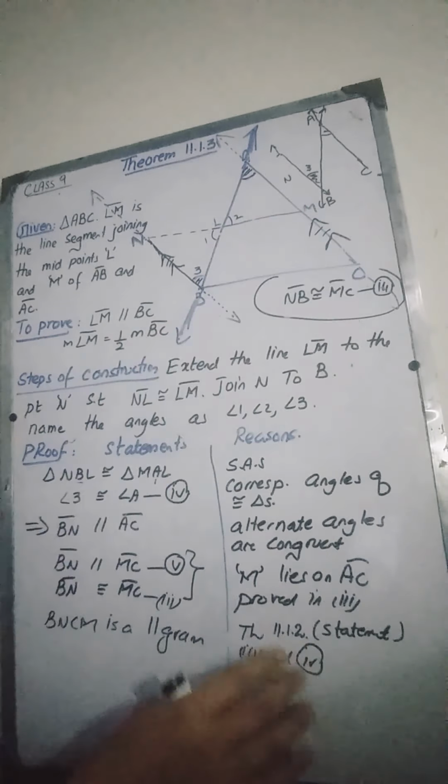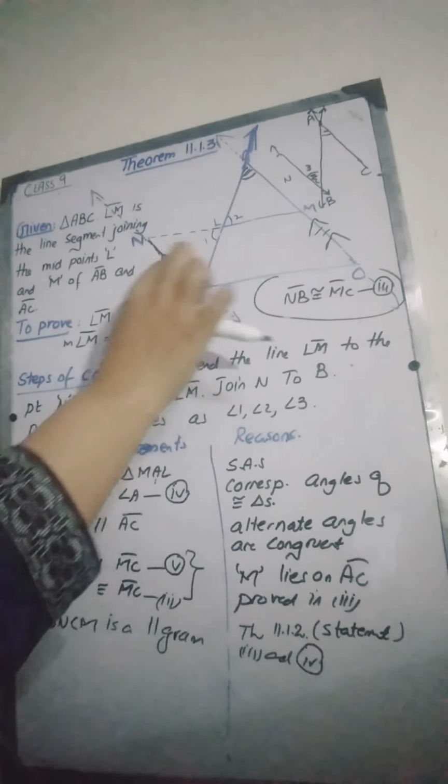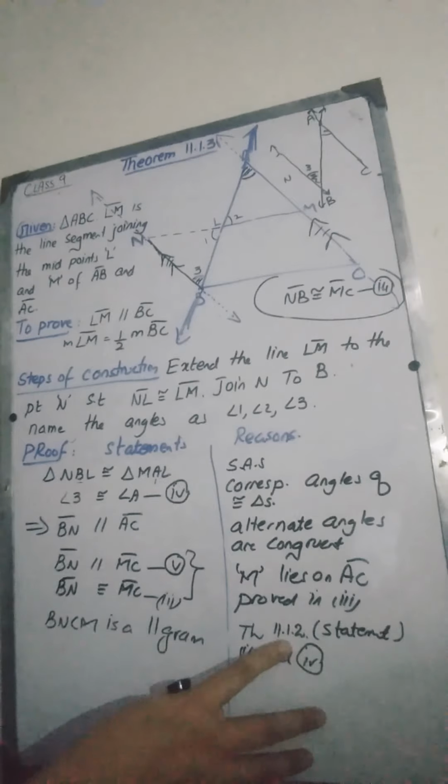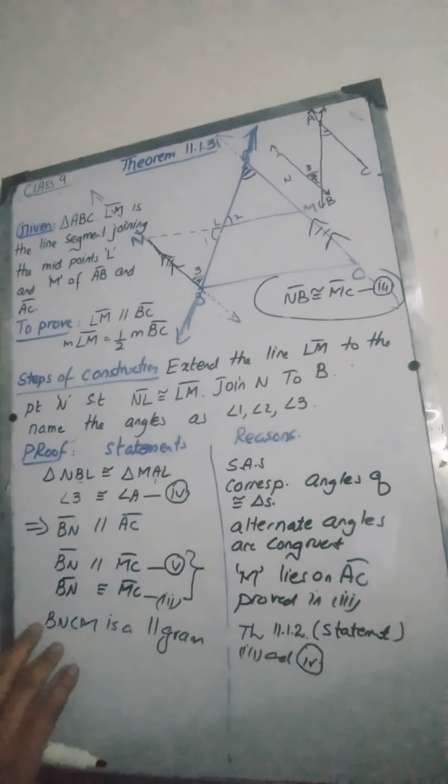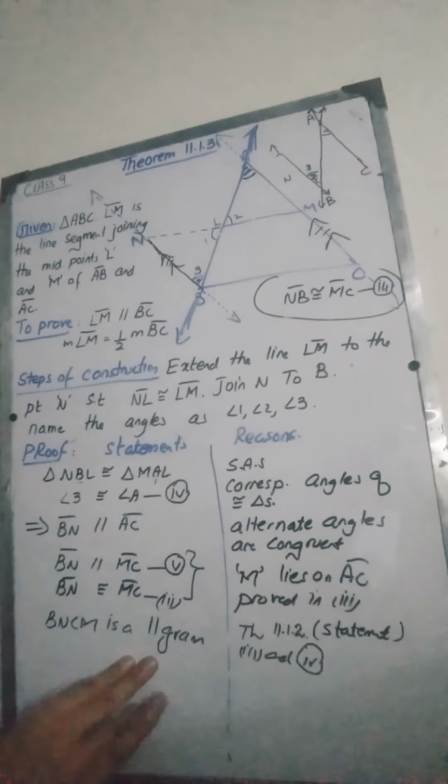And from theorem 11.1.2, its statement was that if you have a quadrilateral and its two opposite sides are parallel as well as congruent, then this quadrilateral will always be a parallelogram. This was the statement of 11.1.2 that we did in the previous lecture. So it means that BNCM is a parallelogram. This is the second step that we have done.